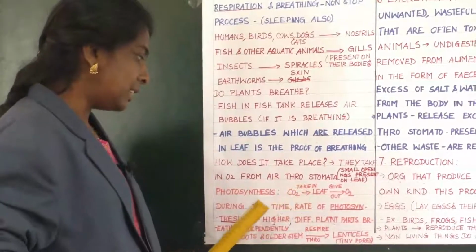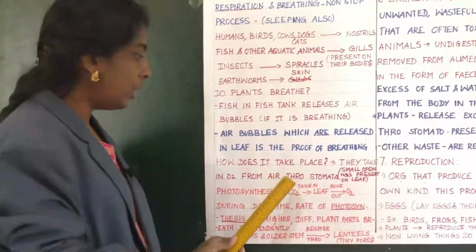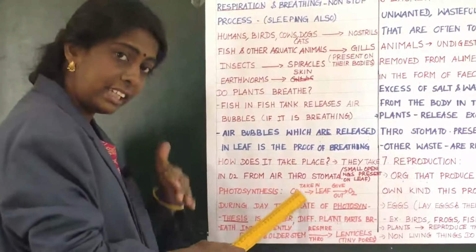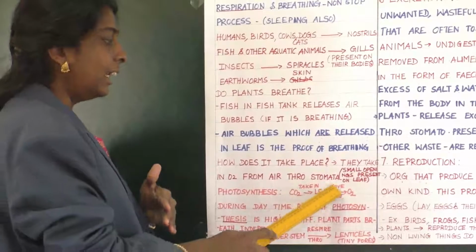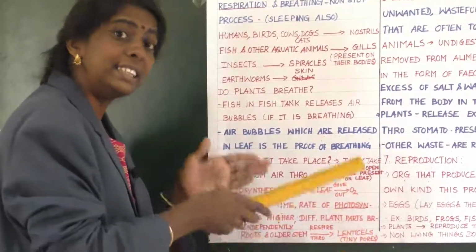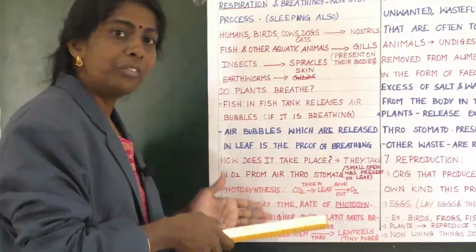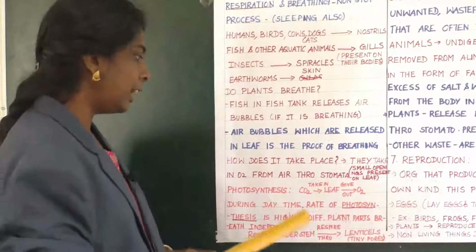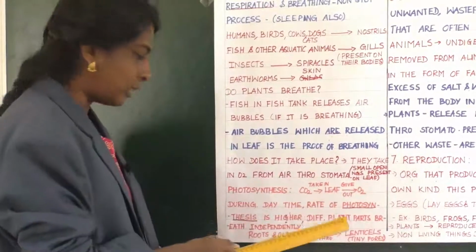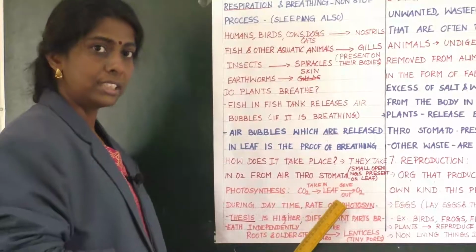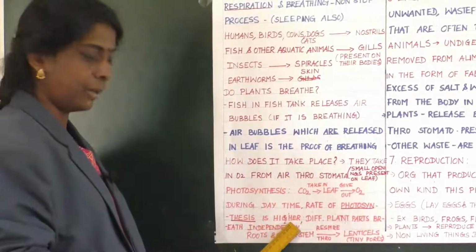So during the photosynthesis process, carbon dioxide is taken in by the leaf and then it gives out oxygen. So this oxygen is the air bubble we can see in the final results. So at the end we are getting oxygen. During daytime the rate of photosynthesis is higher.